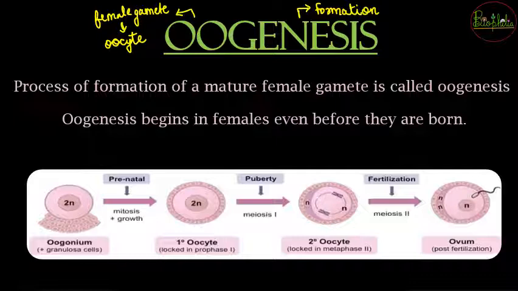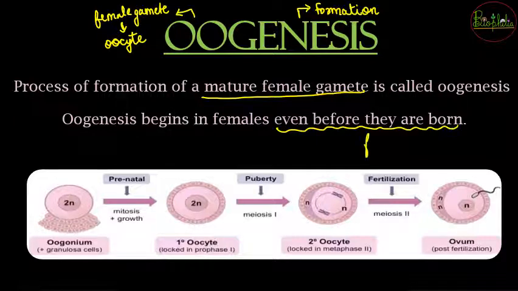So the definition can be written as formation of mature female gamete, that is called as oocyte, is nothing but oogenesis. अब oogenesis जो होता है, it is going to begin in female even before they are born. यानी वो fetal life में भी oogenesis is going to start. Whereas if you compare it to the spermatogenesis that occurs in the male में spermatogenesis will start after the puberty.